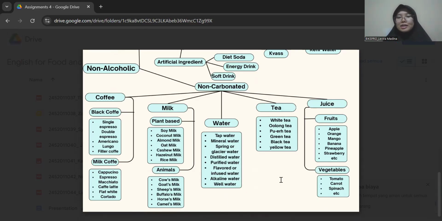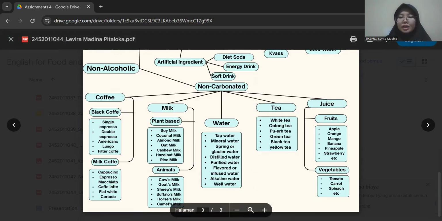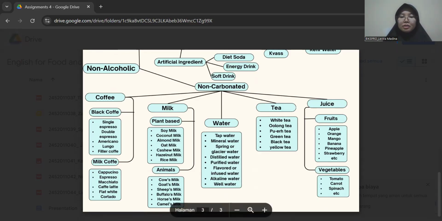And for the next is the water. For the types of water, there are several types of water. For the first one is tap water. Tap water is water that comes directly from the municipal water supply, often treated for safety, but may contain minerals and chemicals like chlorine.